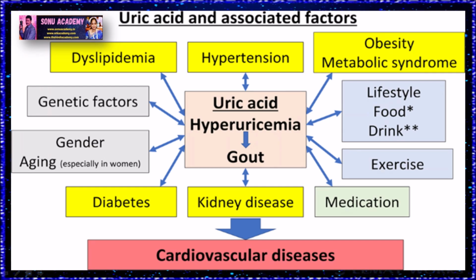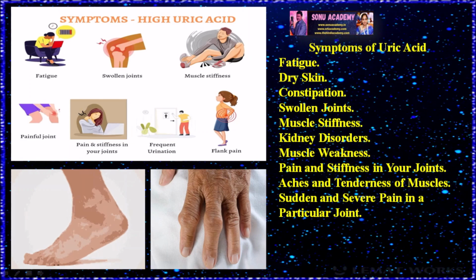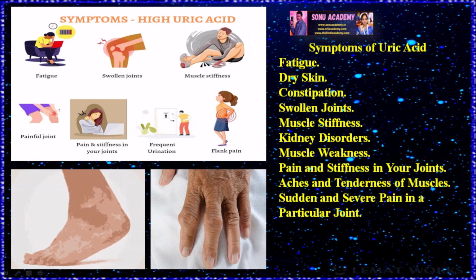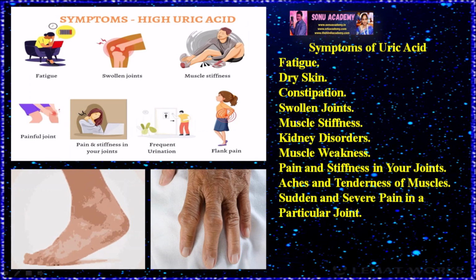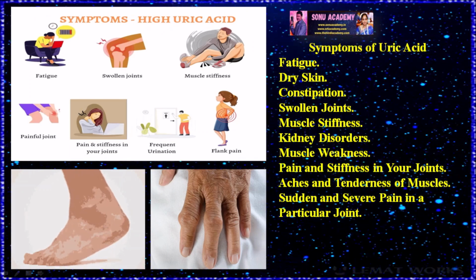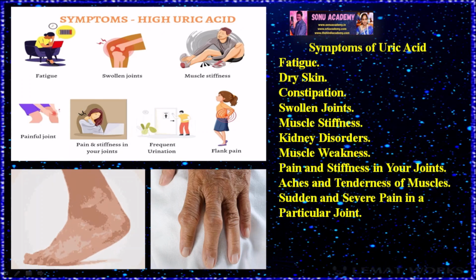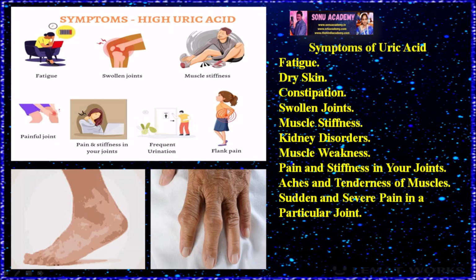Now let us see the symptoms of high uric acid in our body. They look like fatigue, dry skin, constipation, swollen glands, muscle stiffness, kidney disorders, muscle weakness, pain and stiffness in your joints, aches and tenderness of muscles, and sudden and severe pain in a particular joint.